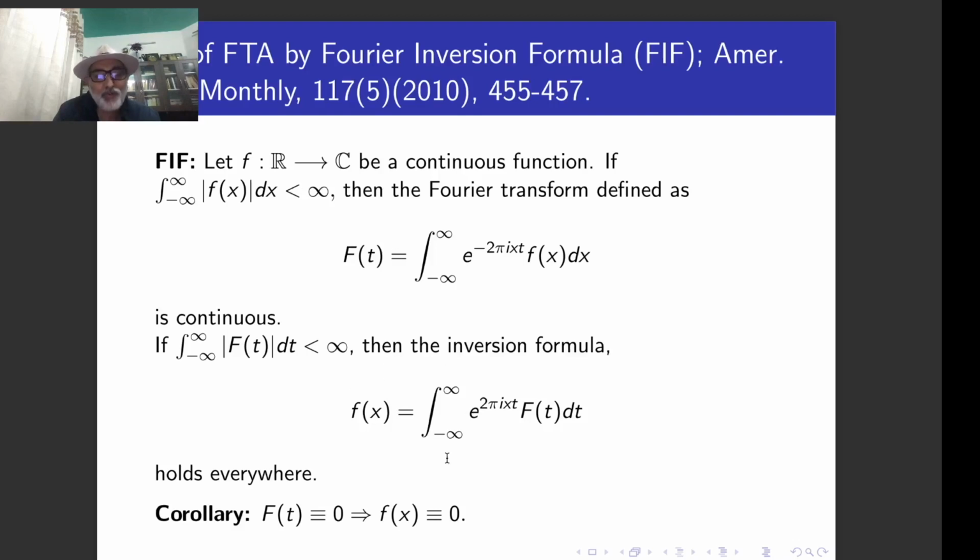So this is the Fourier inversion formula. As a corollary, if the Fourier transform is identically equal to 0, then f(x) is also equal to 0. This follows directly, because the transform is identically 0, so the integral is going to be 0. In fact, we have to use only the corollary here in the proof.